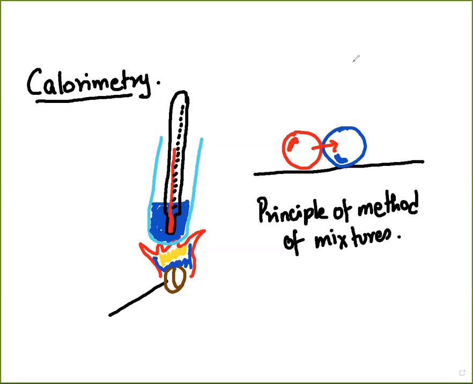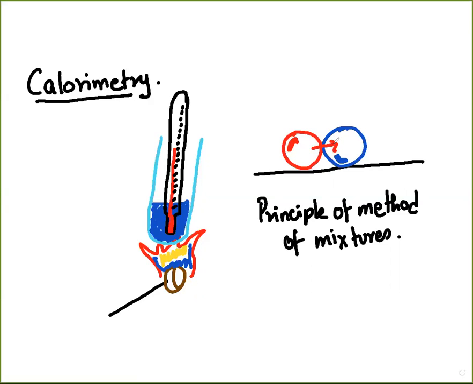Calorimetry, as you can see from the breakup of the word, is measurement of energy, measurement of heat energy in this case. And the basic idea is that if you bring two bodies in contact with one another, that is one hot body and one cold body, then the hot body will have higher internal energy because of the average thermal kinetic energy of its molecules being higher. Therefore, because of the contact, the energy will transfer from the hot body to the cold body. Of course, we automatically assume that these two bodies are conductors of heat.